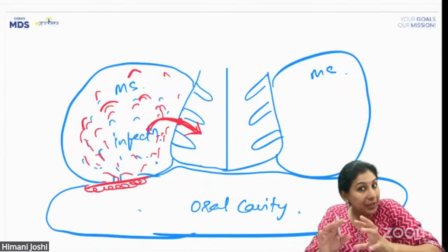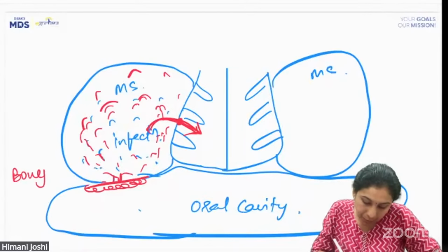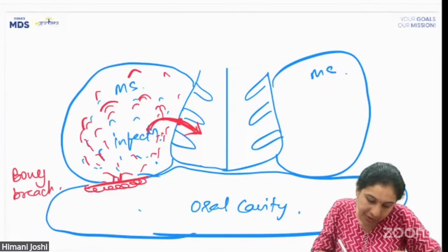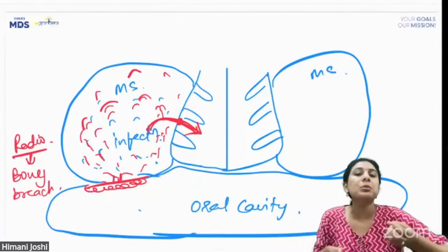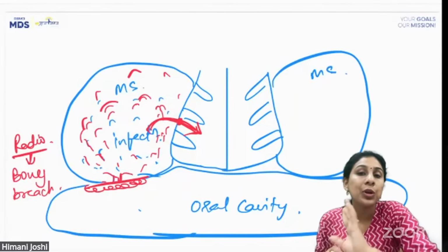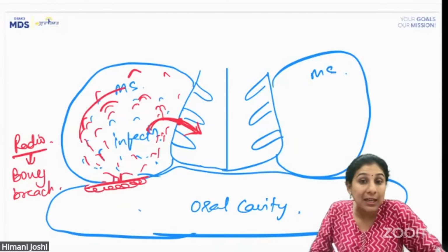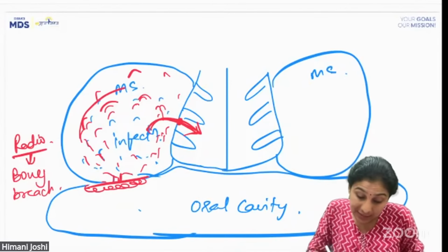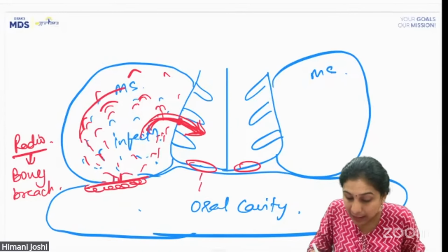Okay, now radiographically you can see there is a breach in the bone. Bony breach is what you see on radiograph. Okay, so there is a bony breach, but the soft tissues of the oral cavity have probably healed, which is why you cannot clinically see this in the oral cavity. Because of the bony breach, there has been an infection in the sinus which is not settled. This infection is draining through the nasal cavity, causing a nasal discharge.